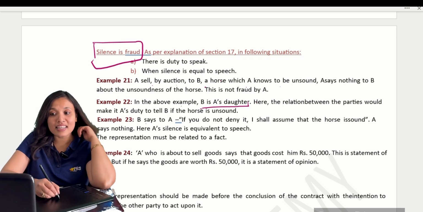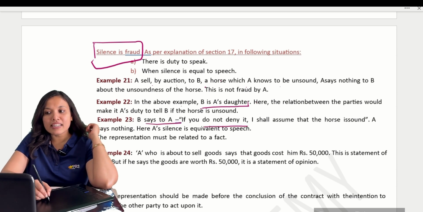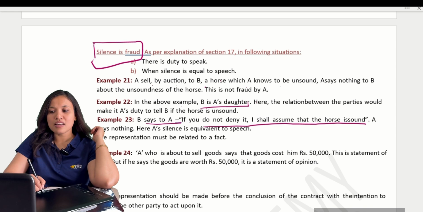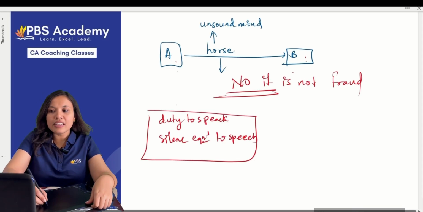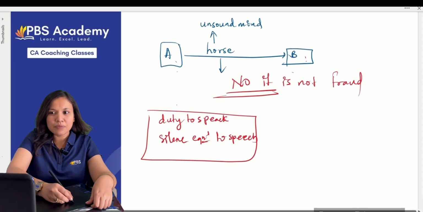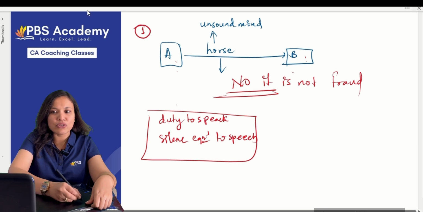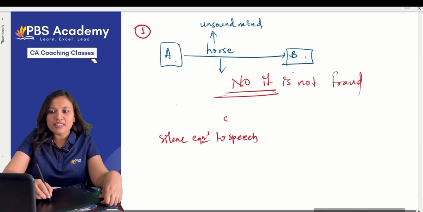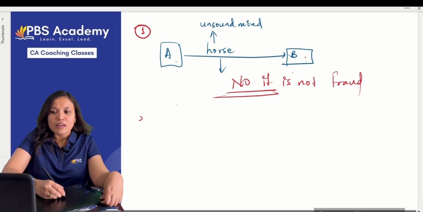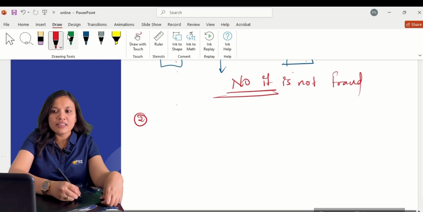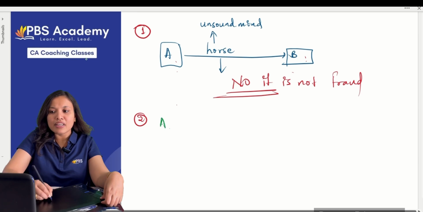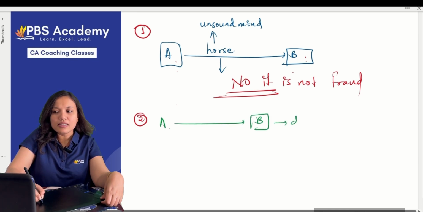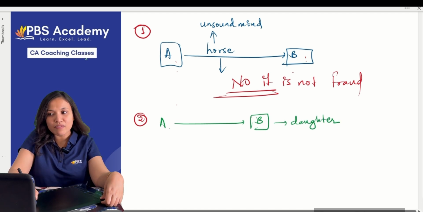Okay. Next. Now see, again the same question with the horse, but the way of asking is changed. Now B is asking A, if you don't deny it, I shall assume the horse is sound. Suppose in the first scenario, A knew that the horse was of unsound mind. Now, what is the second scenario? The relationship between A and B: B is the daughter. In this case, he has to disclose the unsoundness. Otherwise, it will become fraud.